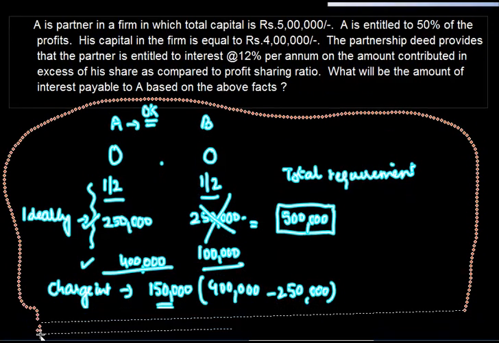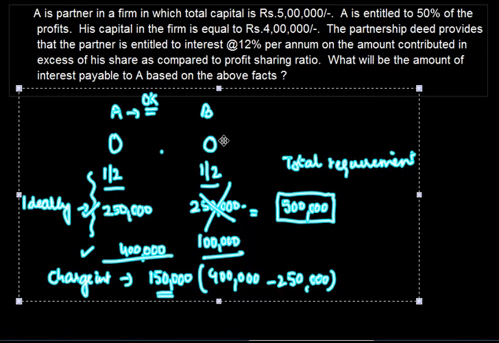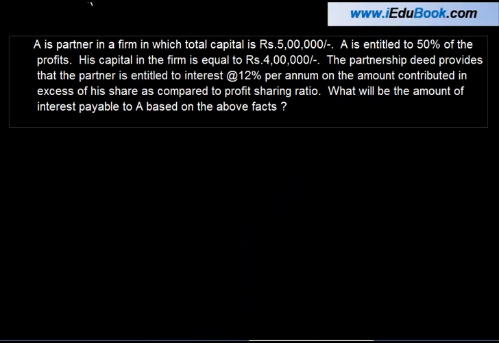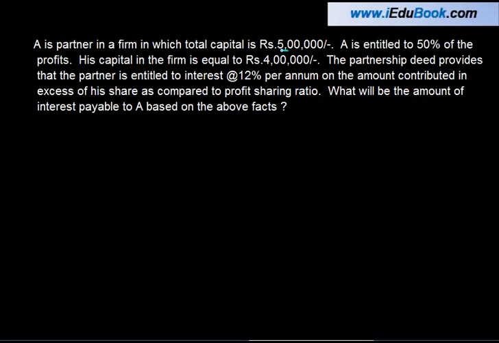So what happened here was that basically A was paid interest. The question says A is a partner in a firm in which the total capital is 5 lakh. So what a coincidence, even the total capital here is 5 lakh only, right? So the total capital is equal to 5 lakh, right?